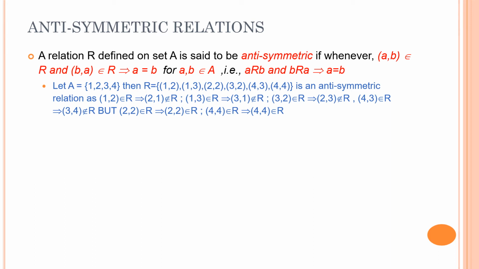But for the (2, 2) pair, the (2, 2) pair is there. For the (4, 4) pair, the (4, 4) pair is there. What it means is 1 is related to 2 but 2 is not related to 1. 1 is related to 3 but 3 is not related to 1.